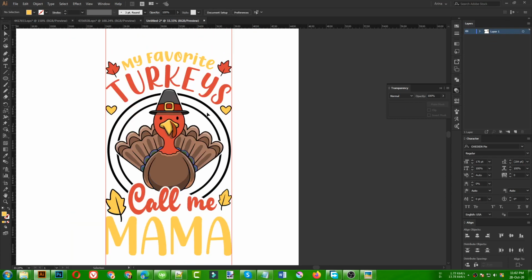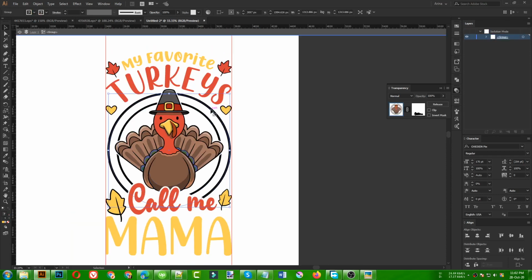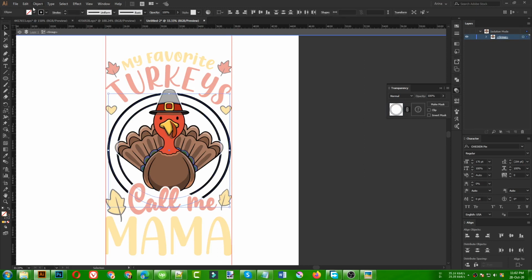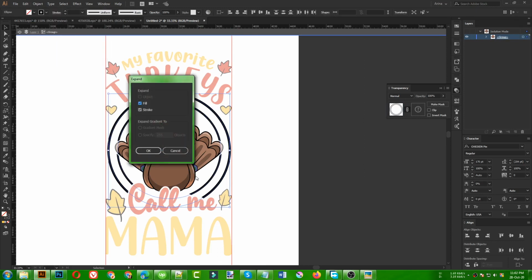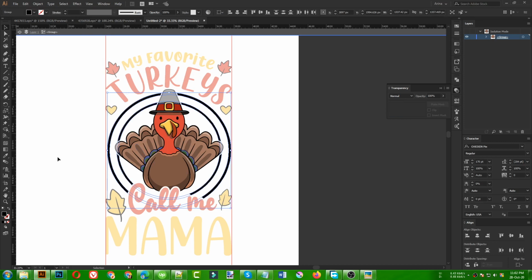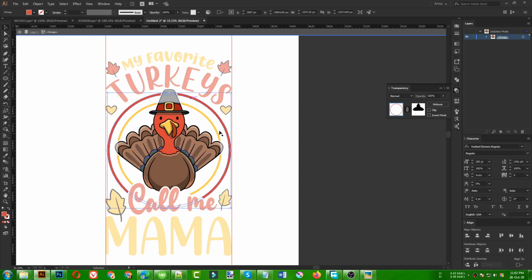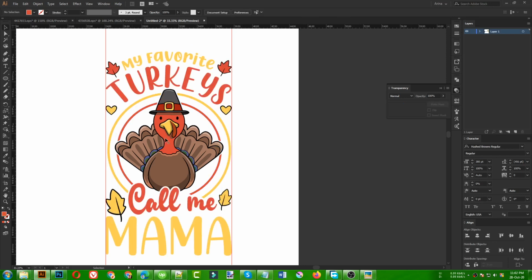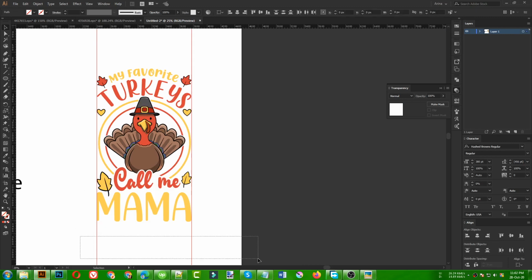So everything here is in same color combination, just except these two ellipses here. So let's expand our ellipse like this. Once it is expanded, I am going to make this inner ellipse yellow because that is close to the text here, then this outer ellipse red. Okay, I think this one should be yellow because there is a lot of text here, then this one should be red. So this is up to you guys how you want to make it.